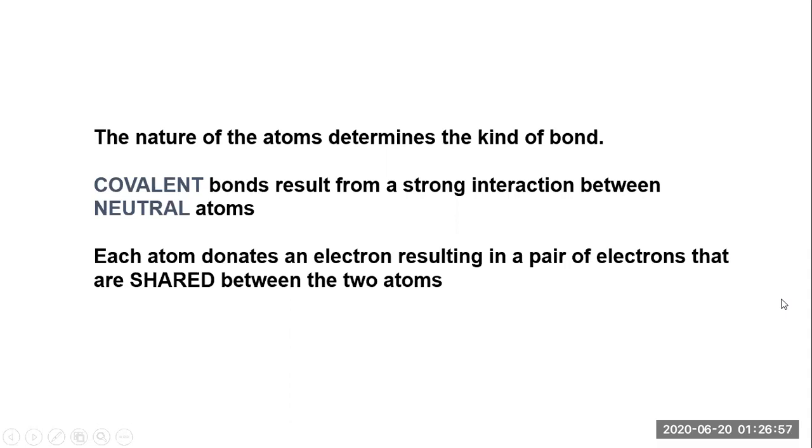Now, the nature of the atom determines the kind of bond. So what we understand from here is that how the atom is determines the kind of the bond. So there must be types of bonds. What are the types of bonds? Let's study this. Covalent bonds result from a strong interaction between neutral atoms.